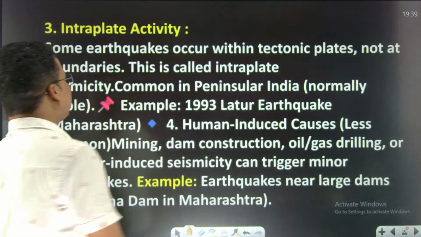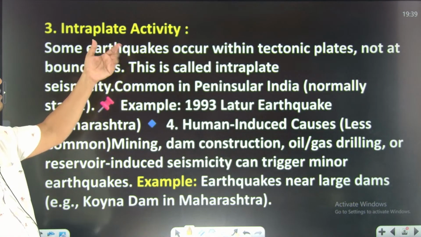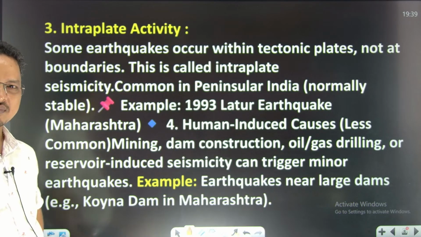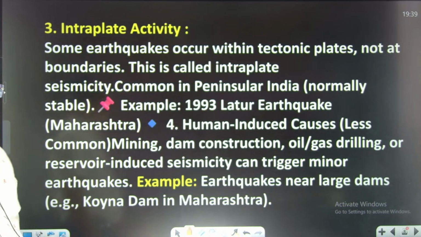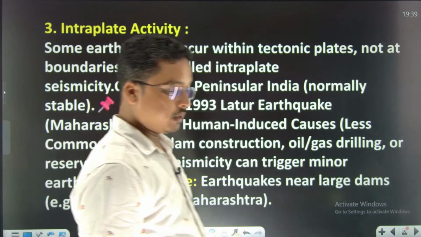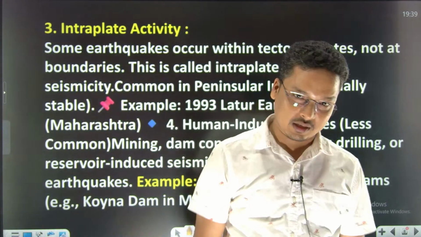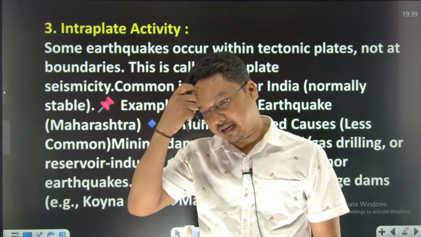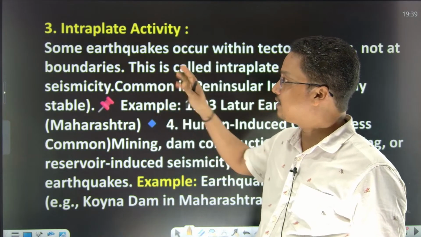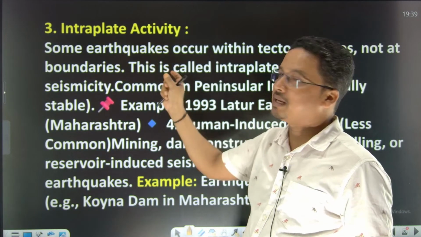3 नंबर वाला जो पॉइंट है, ट्रांसप्लेट एक्टिविटीज. एक तो हमने देख लिया कि भाई प्लेट बाउंड्रीज हो सकता है, that could be. The another could be the fault lines. What could be the next cause? The next cause of the earthquake is the intraplate activities.